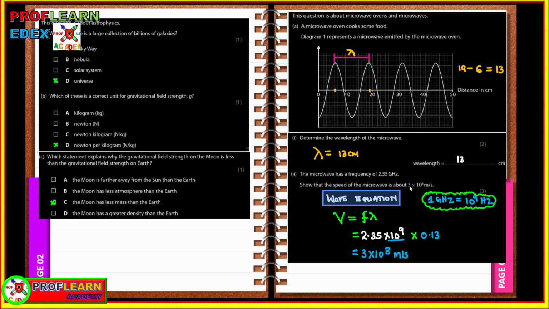And now you can see you also need the idea of knowing the wave equation and how to use it. We are told that a microwave has a frequency of 2.35 gigahertz. So you need to understand that 1 gigahertz is equal to 10 raised to power 9 hertz. So you are supposed to change this by multiplying by 10 raised to power 9 and then multiply by the wavelength, which was 13 centimeters. So we had to change it to meters before working it out to get the answer 3 times 10 raised to power 8 meters per second.